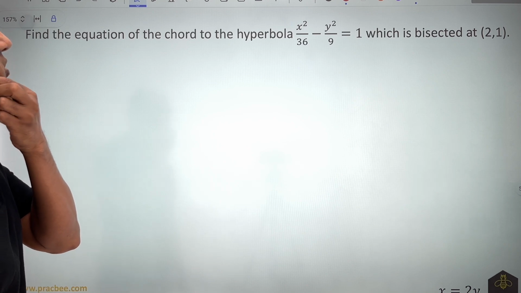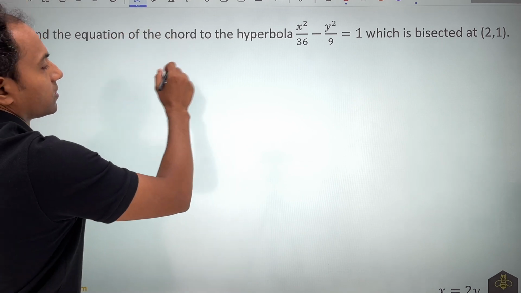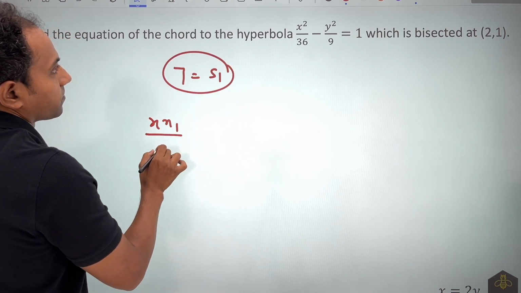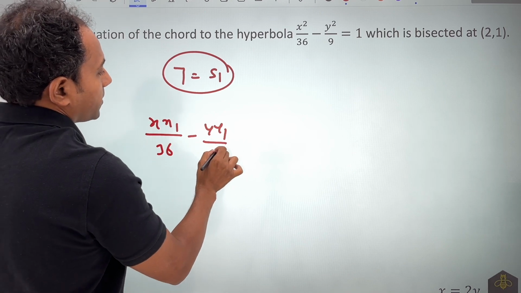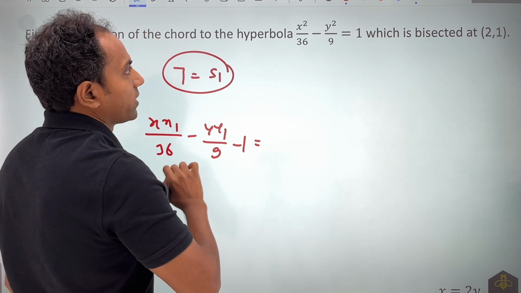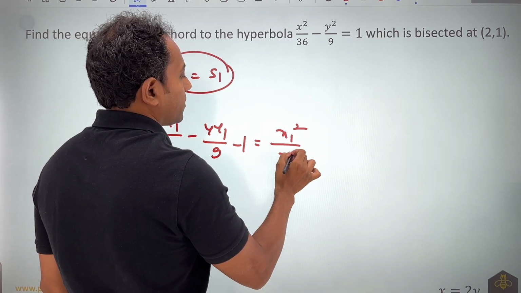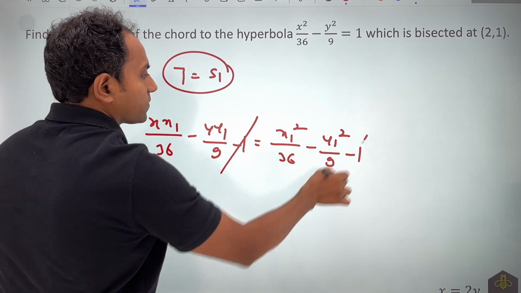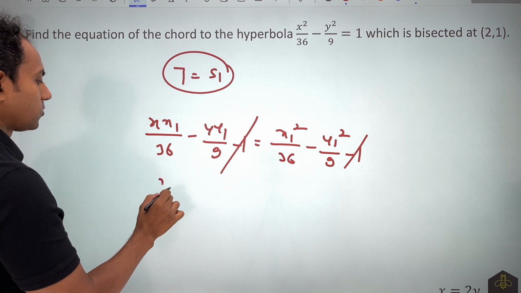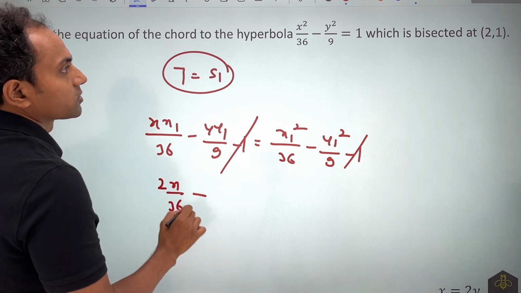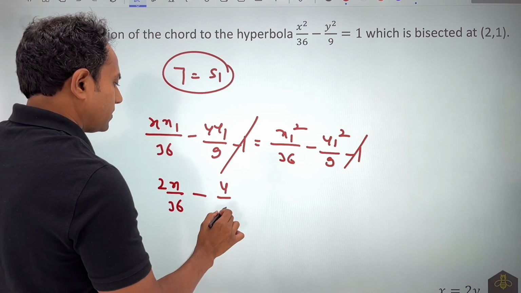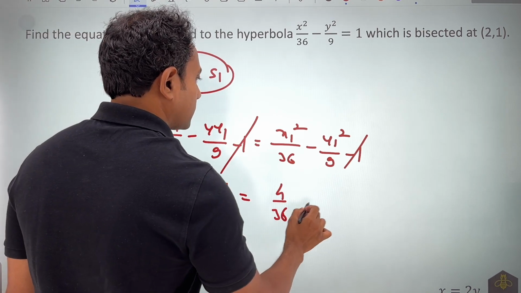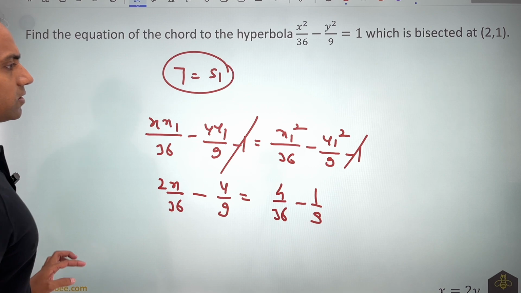The question says: find the equation of the chord of the hyperbola which is bisected at (2, 1). So the answer would be nothing but T is equal to S1. T, if I write, it will become xx1 by a square minus yy1 by b square minus 1 is equal to S1, that will become x1 square by a square minus y1 square by b square minus 1. If I simplify, these two terms will get cancelled out. Put the value of x1, y1 as 2, 1. So this will become 2x by 36, this will become y by 9, and this part will become nothing but 4 by 36 minus 1 by 9. Simplify and get the final answer.